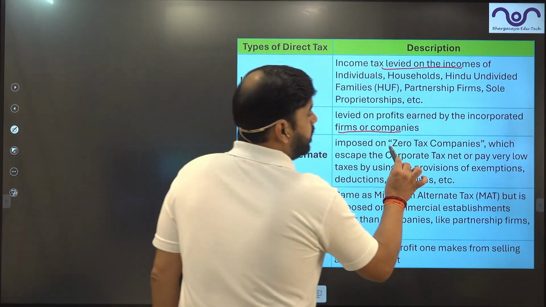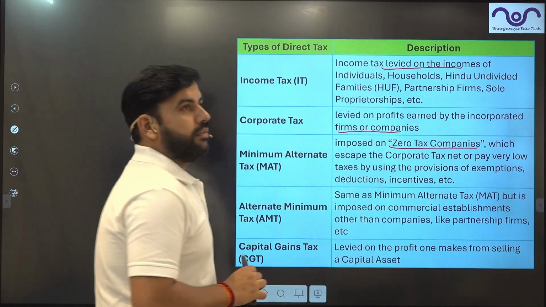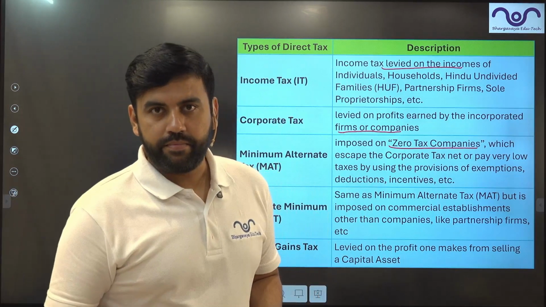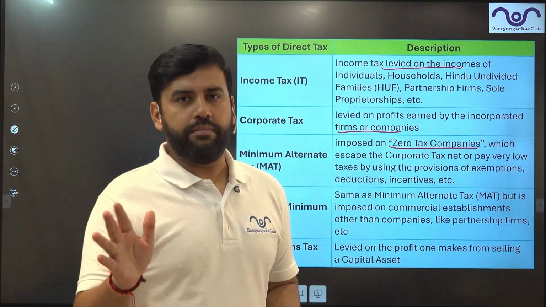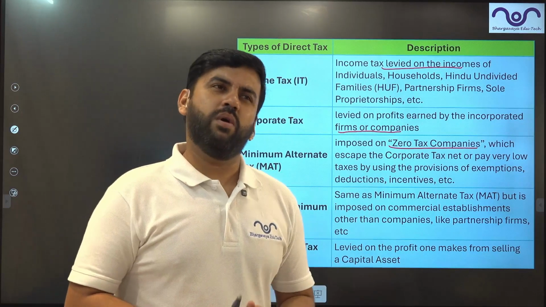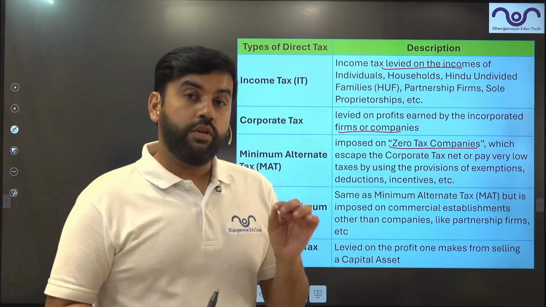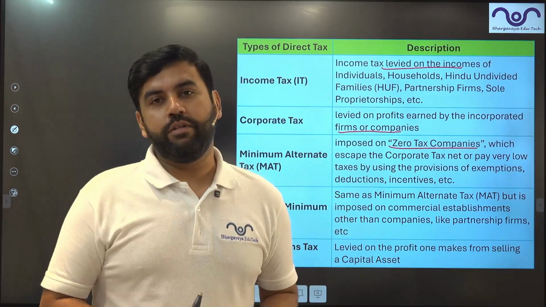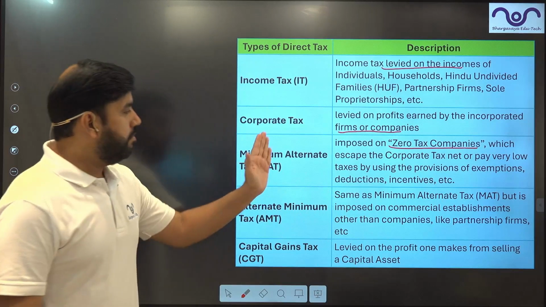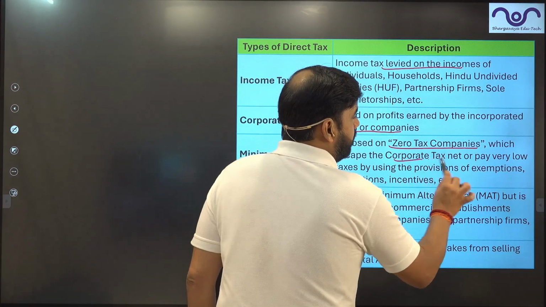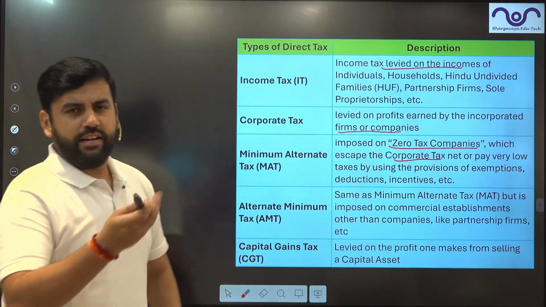There are companies which are zero tax companies. They are so small that their book profits are not very high, so the government usually skips them. These companies do not have much sales or revenue being generated. So for them, there is a specific rate known as MAT, minimum alternative tax, for those who escape the corporate tax or pay very little.